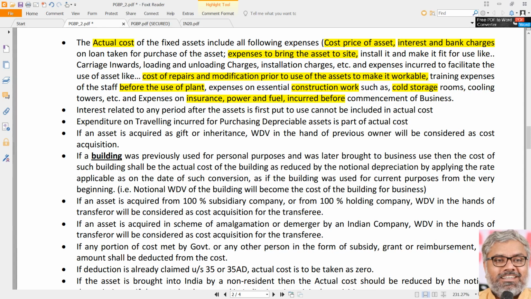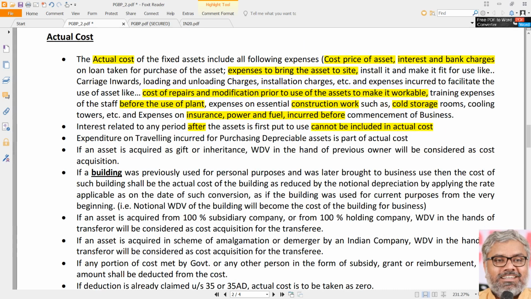First point. Second point, interest related to any period after the asset is first put to use cannot be included in actual cost. Why is that? Just now as we discussed, because it is revenue expenditure. So what should we do? That will be normally treated as deduction separately. It will not be added to the actual cost of the asset. So that is not a capital expenditure. Hence it will not be added to the actual cost of asset.